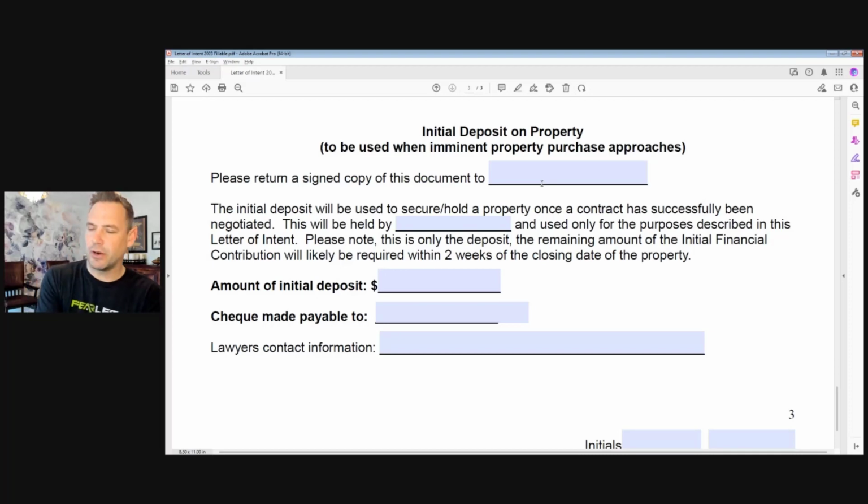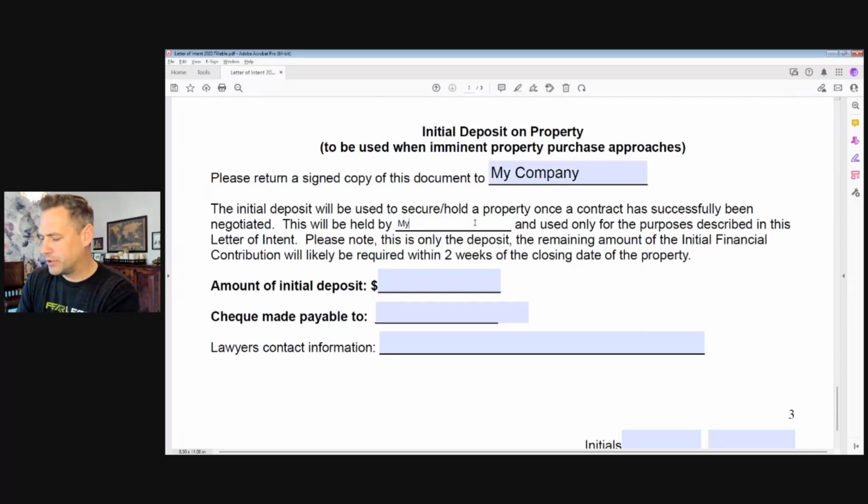And so this is a spot where you can actually just say, hey, listen, this document, return it to me, my company, not your lawyer as well. My company is going to hold the deposit because we're going to be the ones writing the check to the realtor's brokerage in order to hold a property when we find a good one. And it's only used for the purposes described in this letter of intent. We're making that clear.